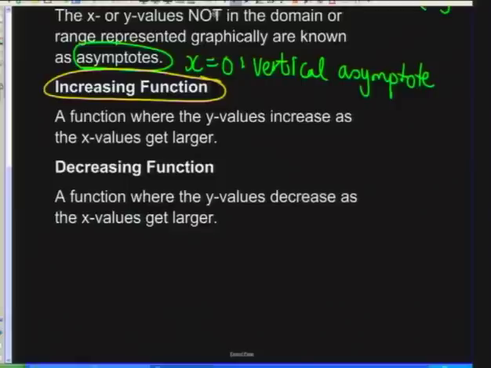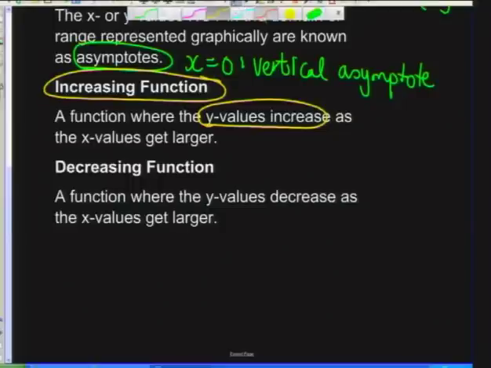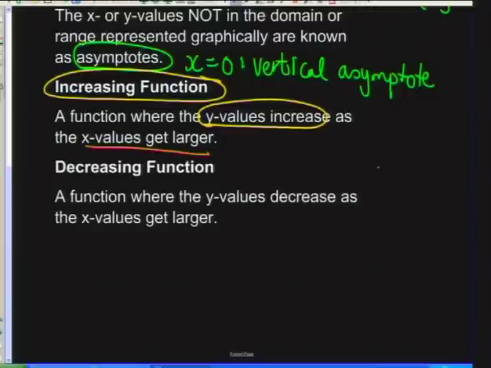An increasing function is a function where the y values increase as the x values get larger. So any function is defined by what happens as the x value is getting larger. If I map x to y, and as x gets bigger my y is getting bigger, then we call this trend an increasing trend or an increasing function.